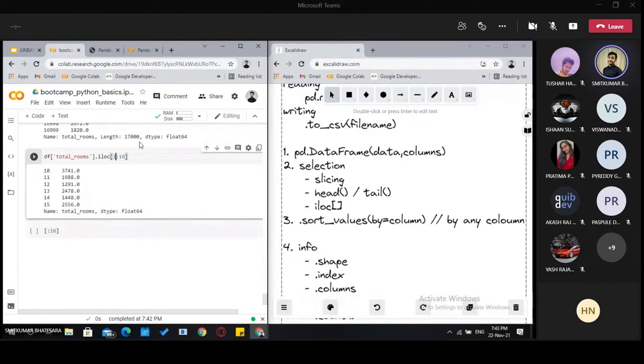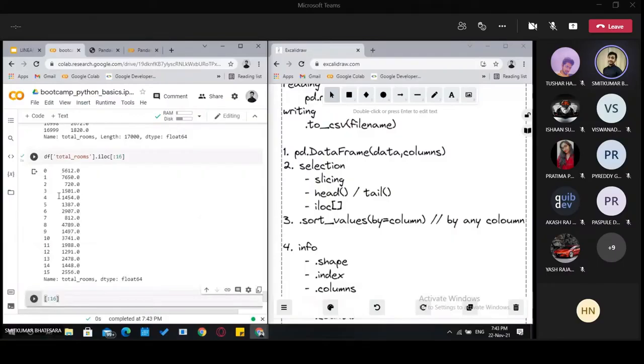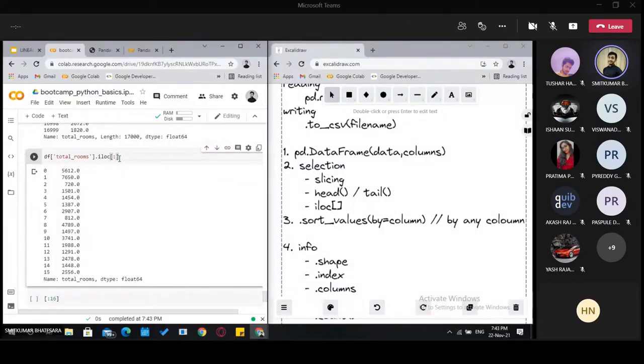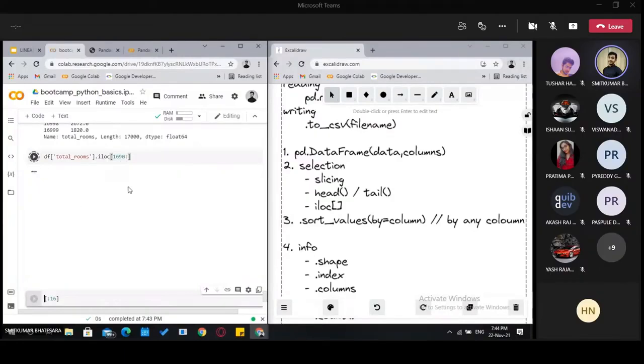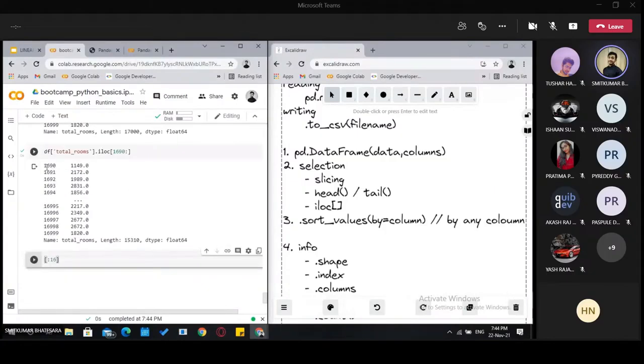And you can see from starting to 16. If we do not specify the ending, then it will consider till the end. Like here there were 17,000, so I will give a similar value, 16,090. Basically, from the given index till the end, it will consider all the rows. So this was the concept of slicing which we can apply on this. Let's keep it 10 till 16.